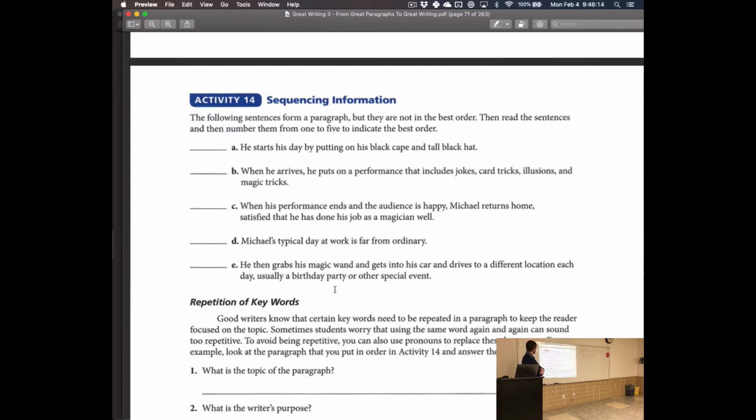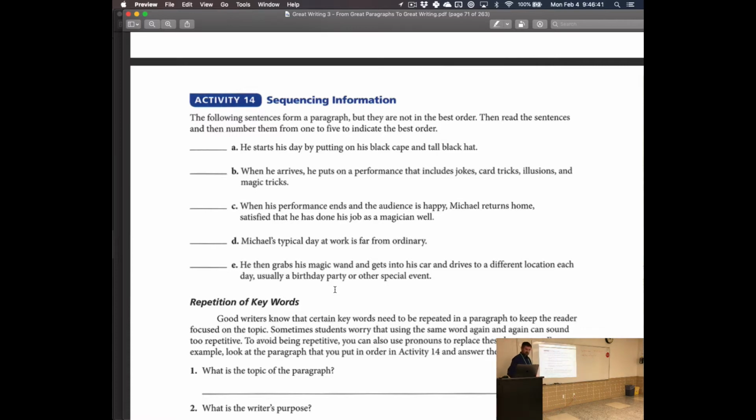Okay, how does that look? Let's do it this way. What's the first sentence? D. D, exactly. Okay, so what's the second sentence? A. Good. And then the third sentence? E. Good. Fourth? B. Fifth? C. Good. See how that, and how were you able to put that together? Because it logically makes sense, right? The time of his day, the way we go through his process, his job.